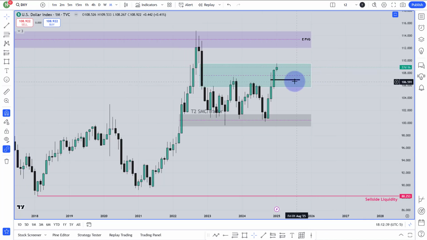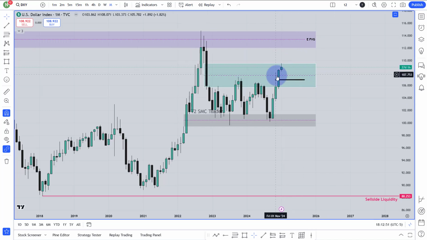Everything can be changed by the new week opening gap. That means on Sunday at 6 p.m., when the market opens, there can be a huge opening gap. If the market opens that way, then this whole analysis can change. Otherwise, if it is a normal new week opening gap, then my first intention is to see that the market will fall until this area.